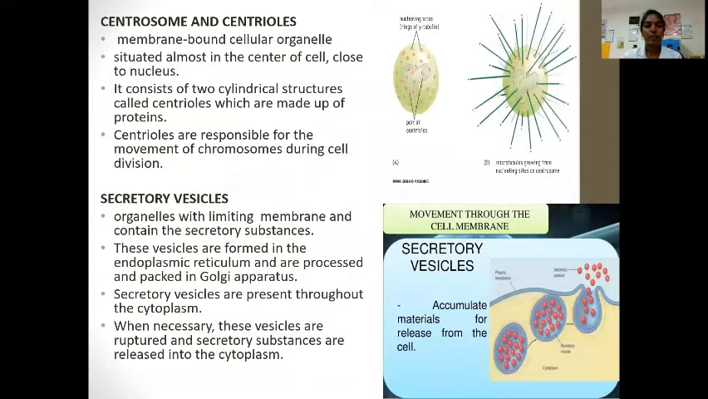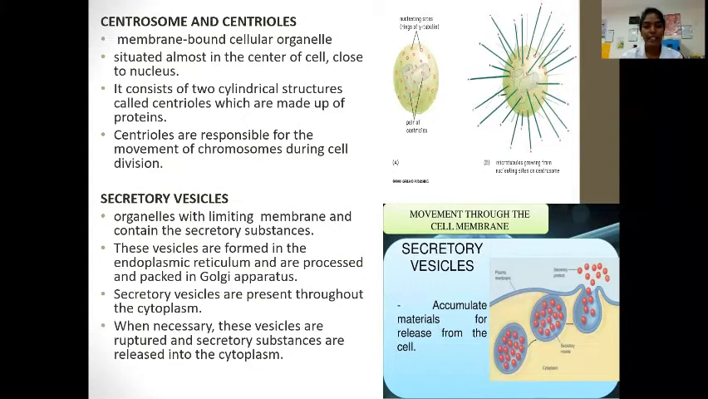Centrosome and centrioles. These are membrane-bound cellular organelles situated almost in the center of the cell close to the nucleus. It consists of two cylindrical structures called centrioles, which are made up of proteins. Centrioles are responsible for the movement of chromosomes during cell division.